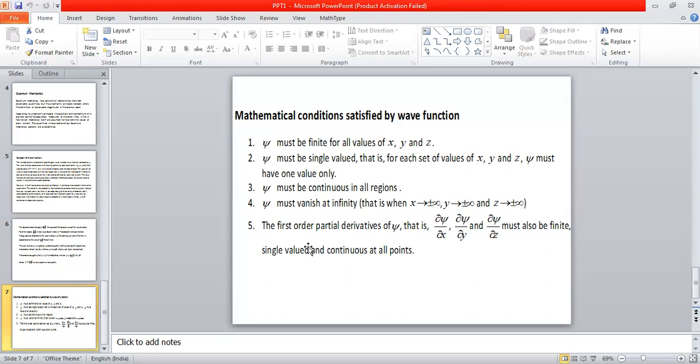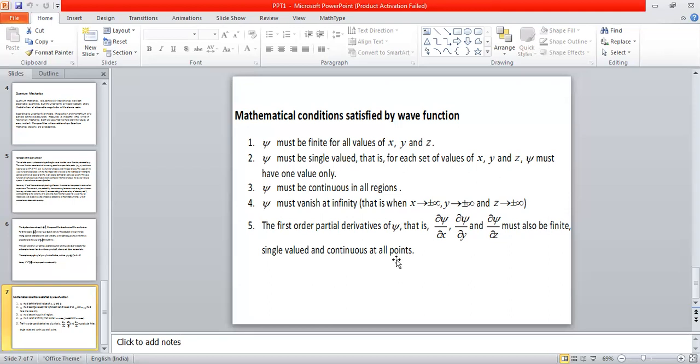And one of the most important mathematical conditions is that the first order partial derivatives of psi, that is, if we differentiate psi with respect to x, y, z, we end up with dou psi by dou x, dou psi by dou y, and dou psi by dou z. They must also be finite, single valued, and continuous at all points. Not only psi, but its first order partial derivatives must also be finite, single valued, and continuous at all points.